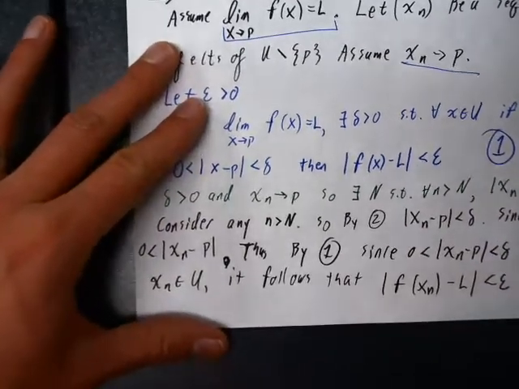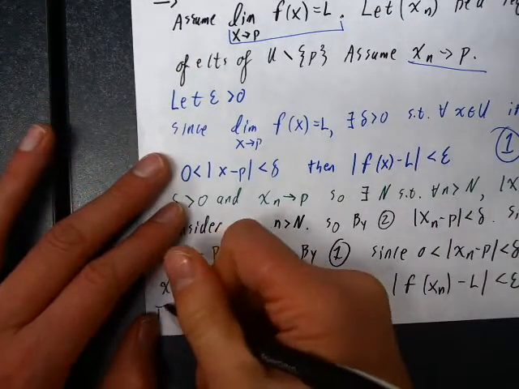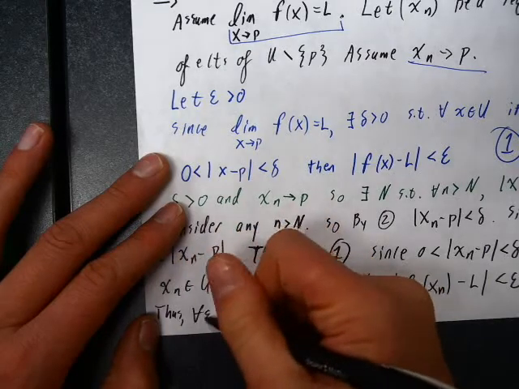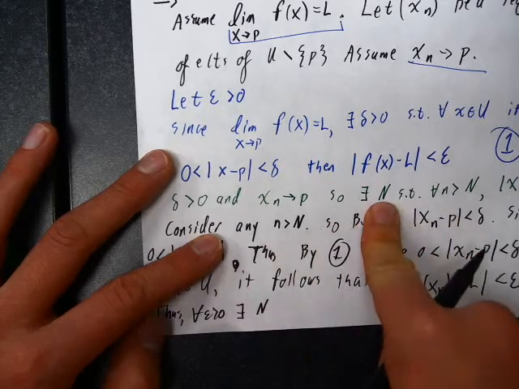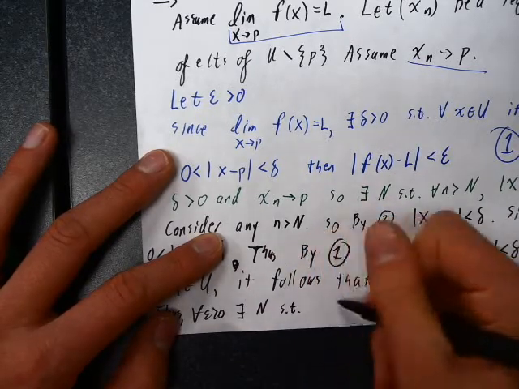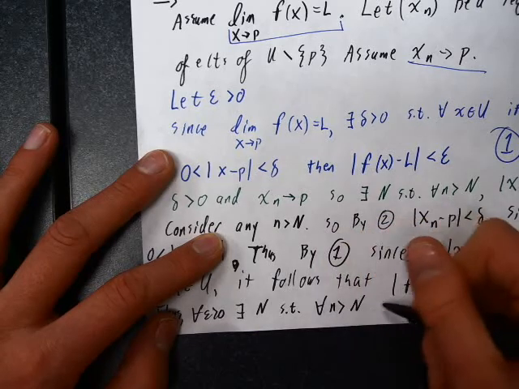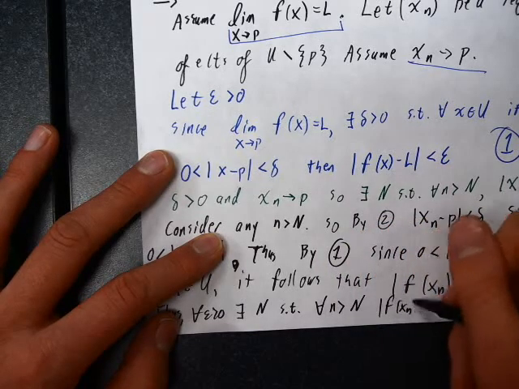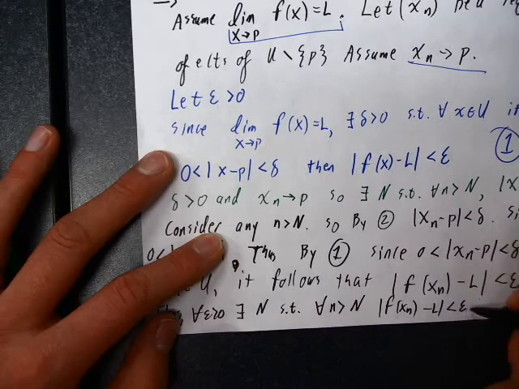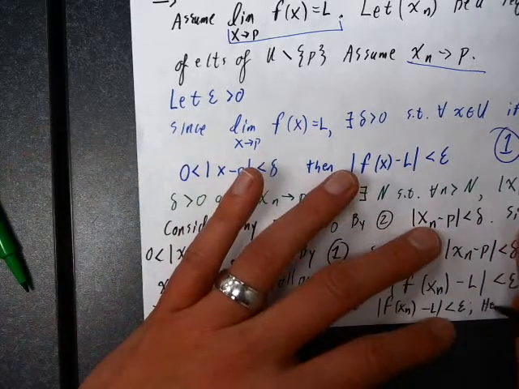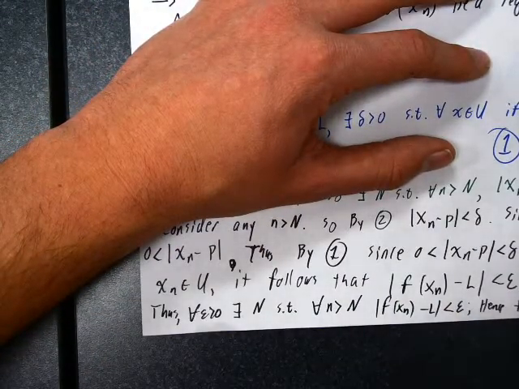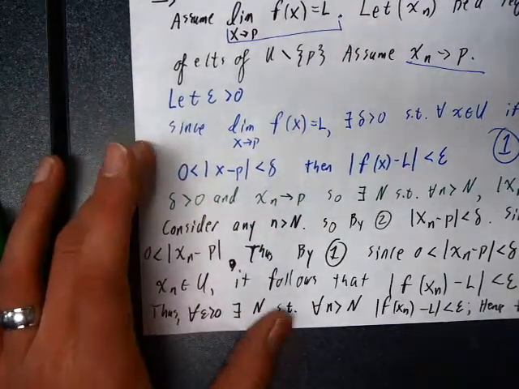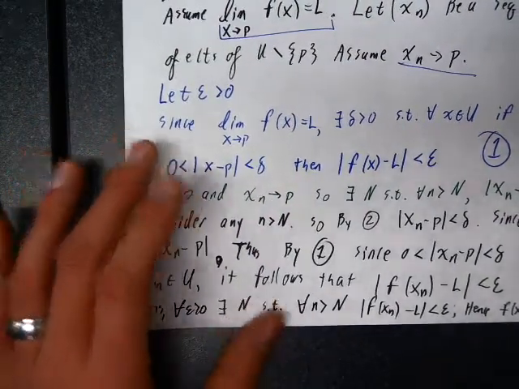So what have we done here? Well, we've shown that for every epsilon bigger than 0, there exists an N, namely that N, such that for all little n bigger than big N, the absolute value of f of x sub n minus L is less than epsilon. Hence, f of x sub n converges to L, exactly as we claimed. Nice. Of course, this is only half of the proof. Let's do the other half.